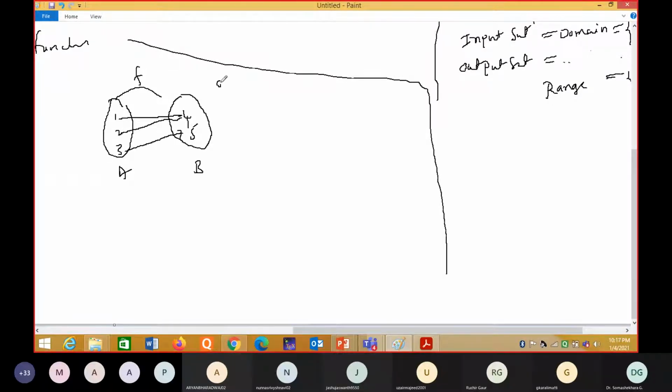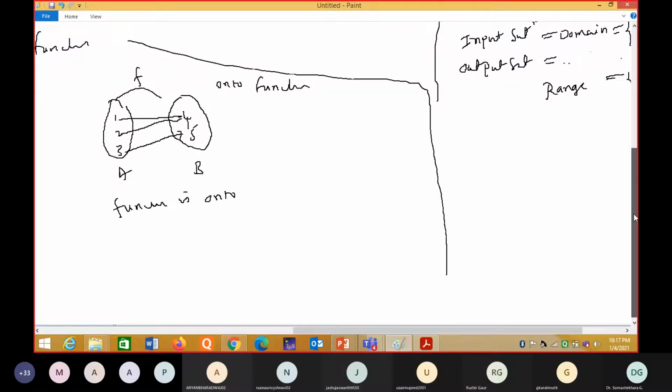See, what is an onto function? Every element in the codomain has its own pre-image in set A. Understanding now? 4 has pre-images 2 and also 1, and 5 has pre-image 3. So here the function is called onto. The function is onto. Take this example here.